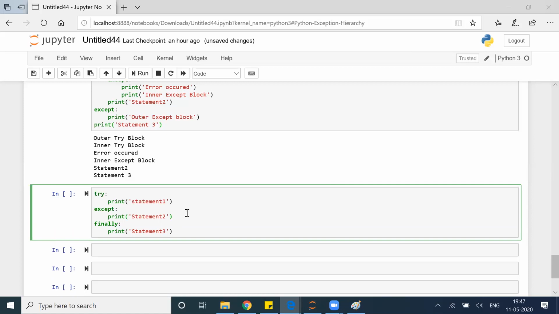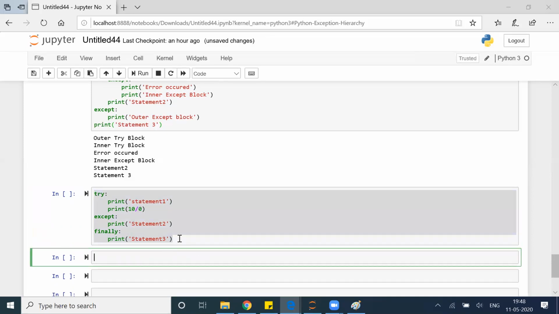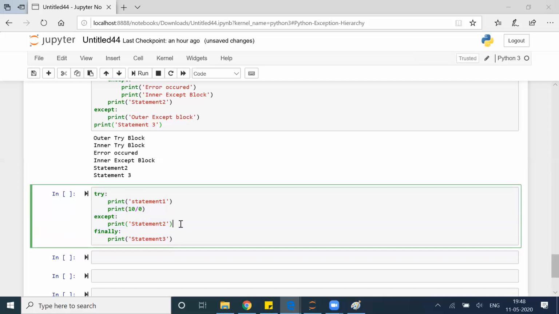Let's say I have one statement, print 10 by 0. Now you tell me, if I am executing this part of the code, what all things will print? What do you think will happen? Don't think about finally, ignore finally, but tell me till this point.